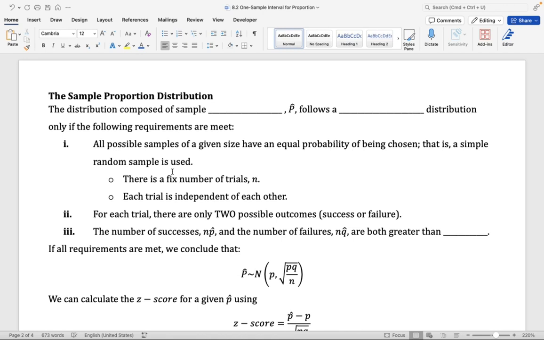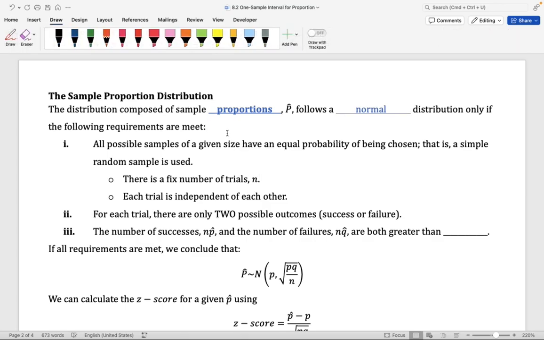Now, I'm going to introduce you to the sample proportion distribution. This is a distribution known as the p-hat distribution, capital P-hat. This distribution is composed of sample proportions. Now, this p-hat distribution is going to follow a normal distribution if the requirements below are met.